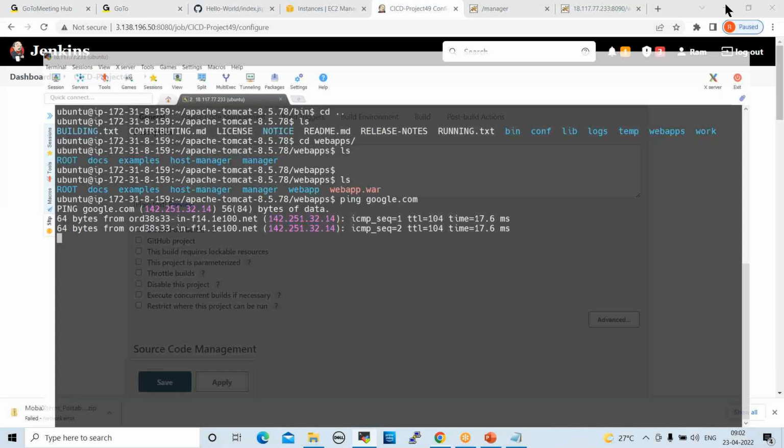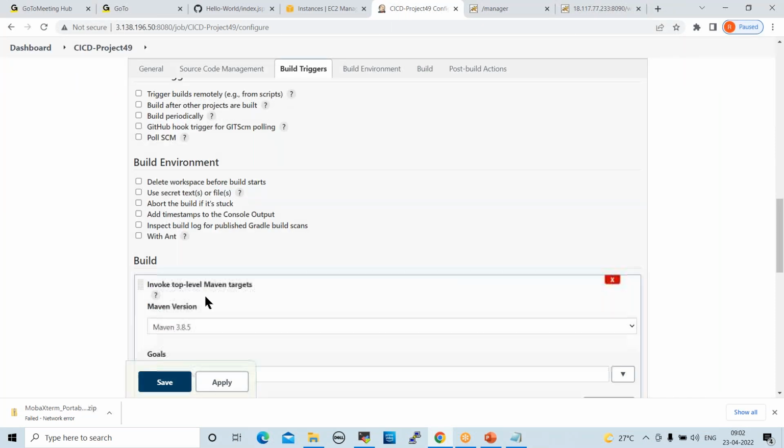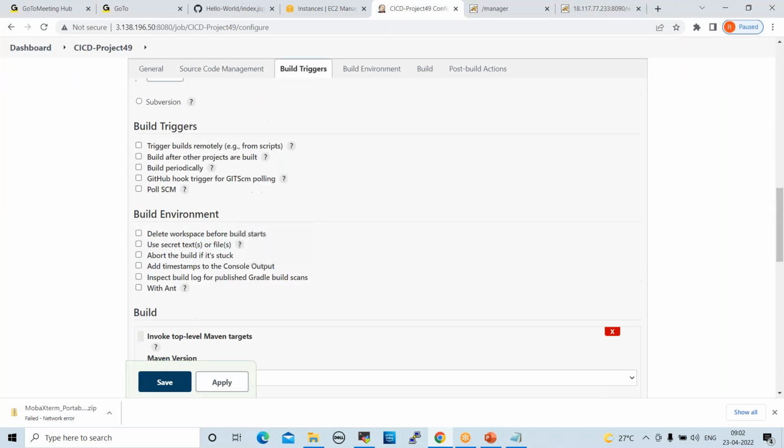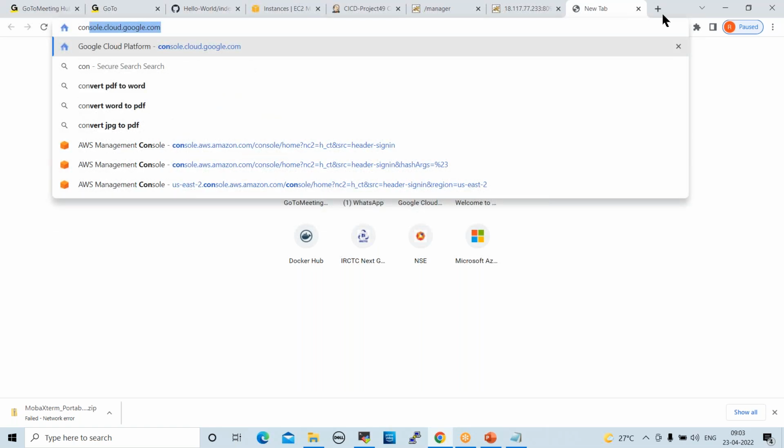Yeah, go to Jenkins. Click on build triggers. Now I select Poll SCM. We can set different schedules, but if you schedule something here, the job will be triggered as per the schedule. I select Poll SCM here for testing. And I go here, crontab guru.